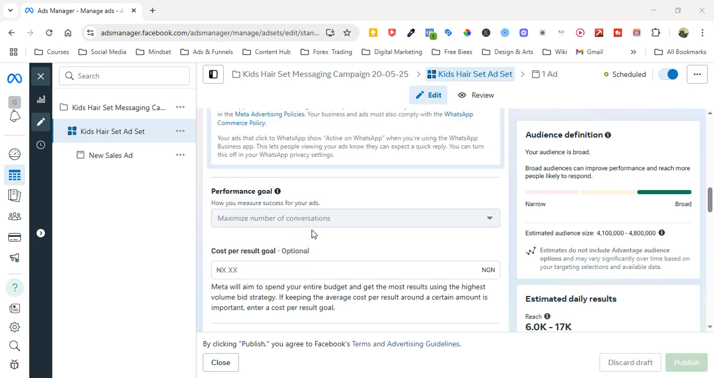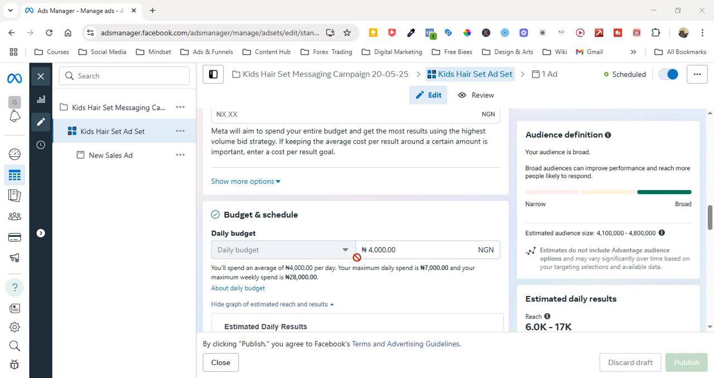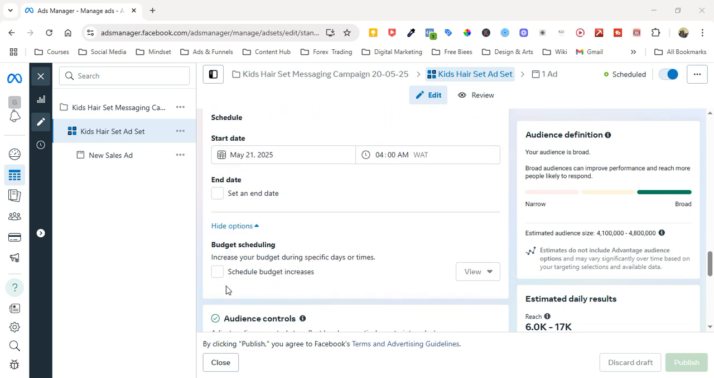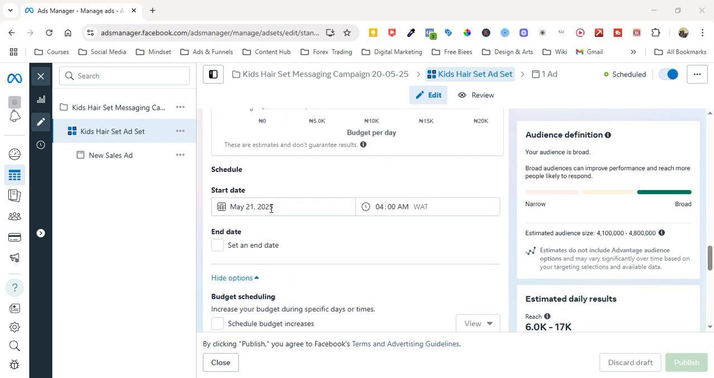So now when we scroll down, we have the goal to maximize number of conversations as the goal, and the budget is 4,000 naira per day. That's the daily budget. And per calculation of the ad system, we have about 3 results per day. So we're going to look at how this goes. Now, when we scroll down, the campaign was set up for the 21st to start. So it is going to start tomorrow, which is the 21st at 4 a.m.